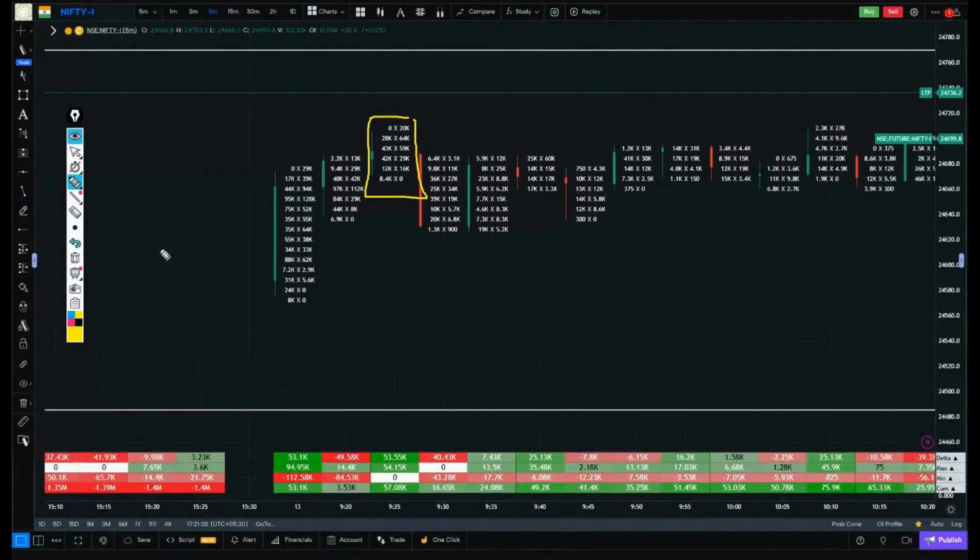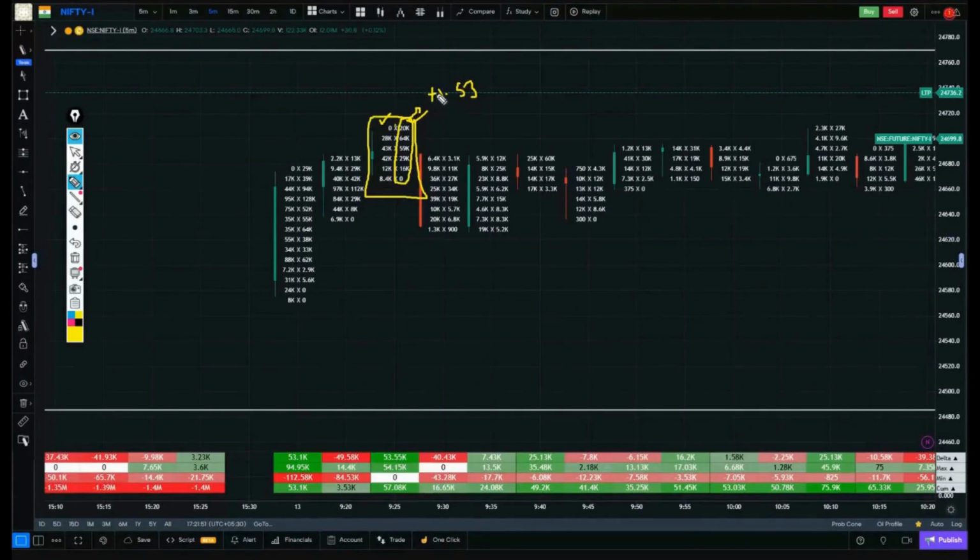Now on these same footprints, the buyers are on the right side and the sellers are on the left side. We have totaled all the buyers on the right side once. Let's assume the total from here has come out. Let's take an assumed number so that we can understand what delta actually is. It was 1,53,000.